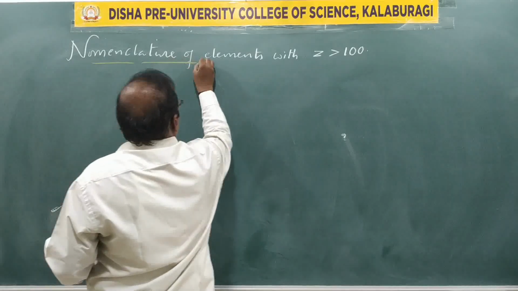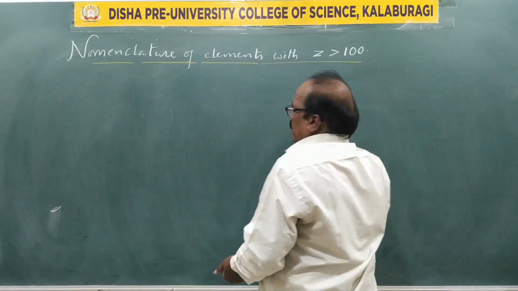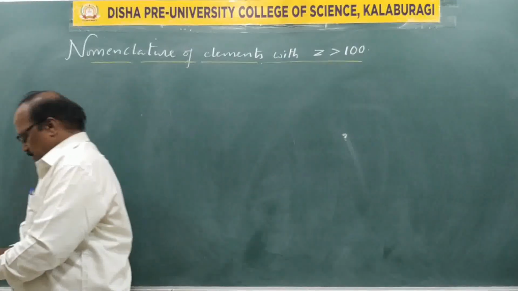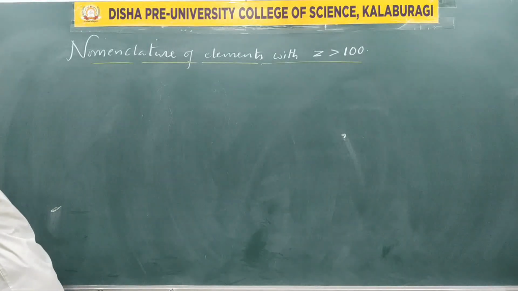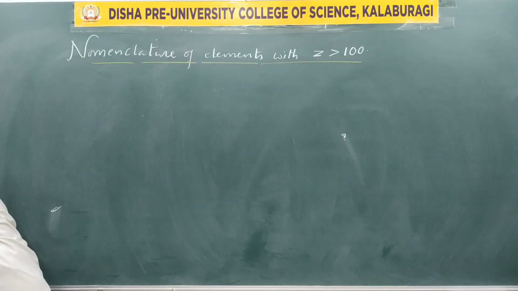Means we are going to name the elements having atomic number more than 100. We have to use this information now.